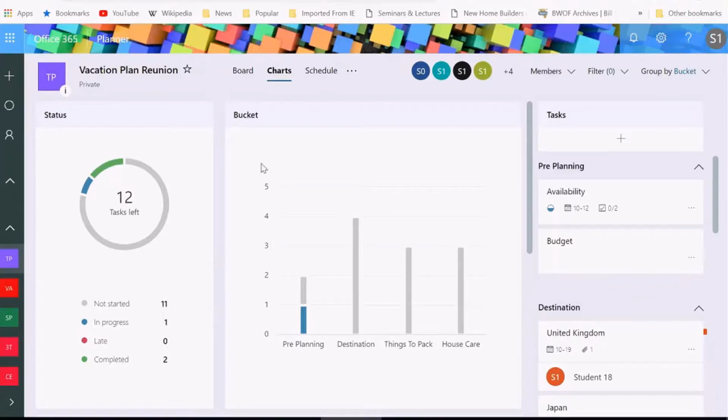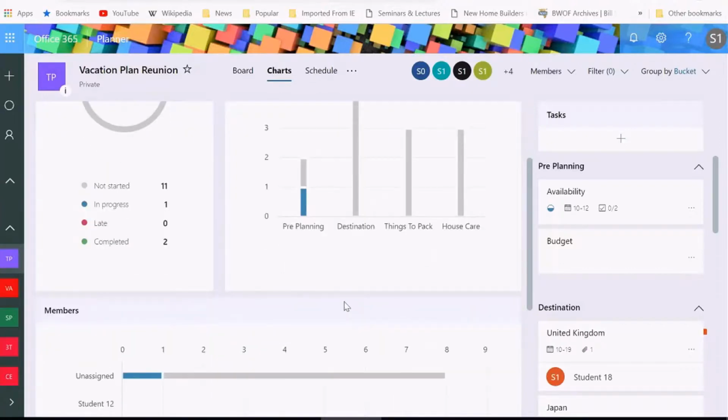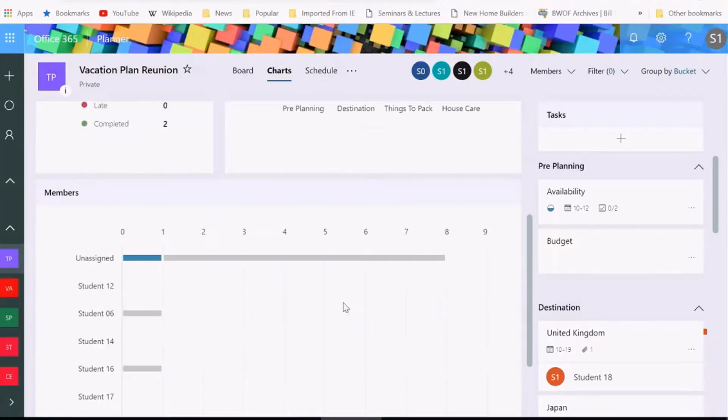So look at my buckets here as well. I've got my buckets. In the pre-planning bucket, these are the number of tasks I have. In progress, there's only one in the planning area before we even go into the destination. I think my team right now should be at least finding out where we're going. What are the different destinations that we might be going to?